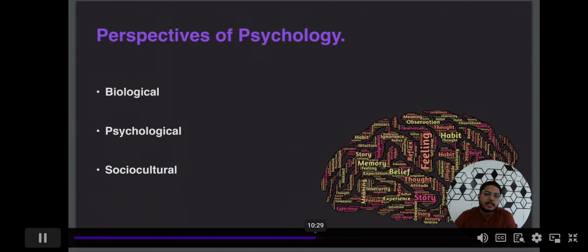So what do they study? The most important thing the biological perspective studies is the human brain. They study the parts of the brain, they study the functions of the brain, and they associate human behavior with the parts and functions of the brain.